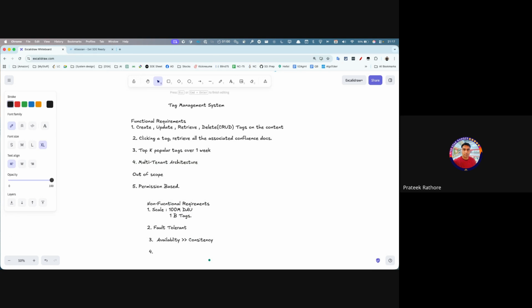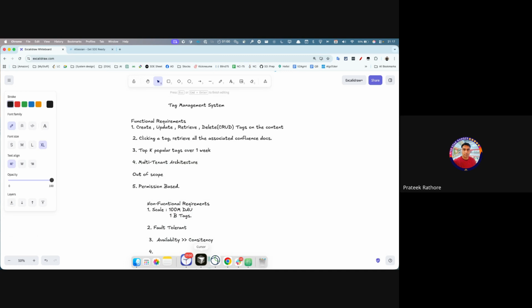When I say get documents, or let's say when I click on a tag, I want to get the associated documents. So then the latency should be less.